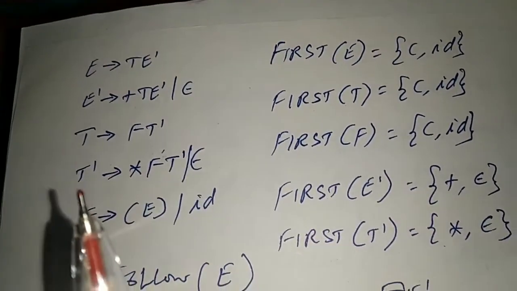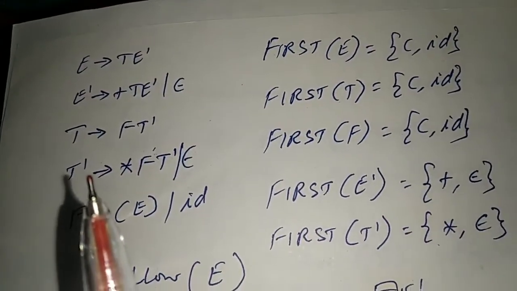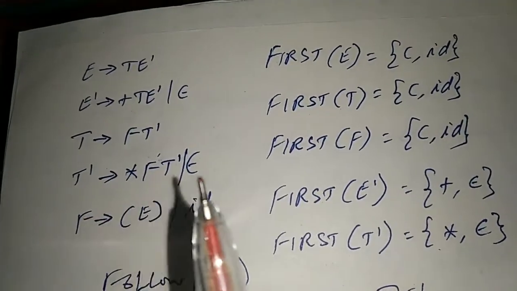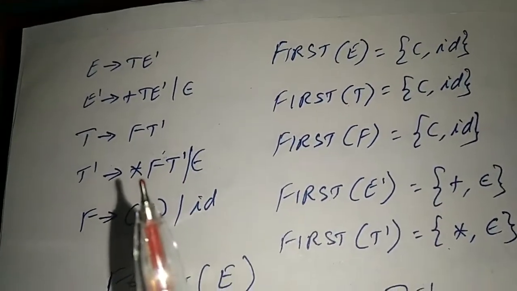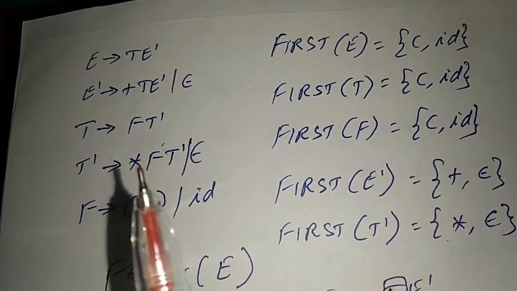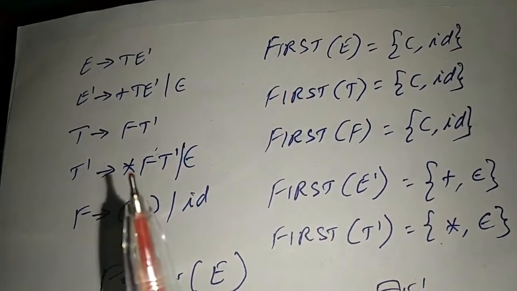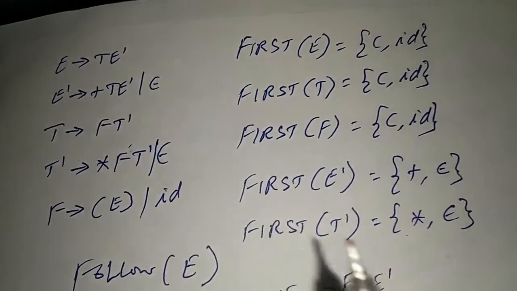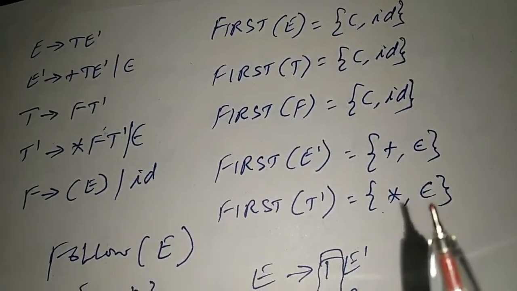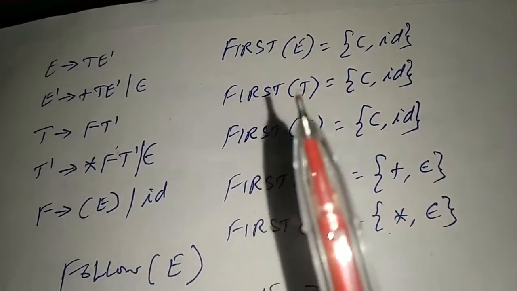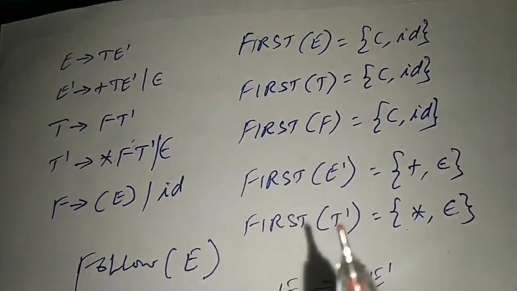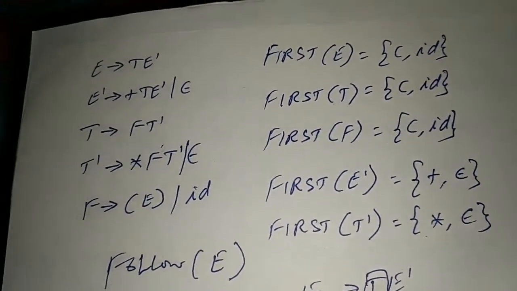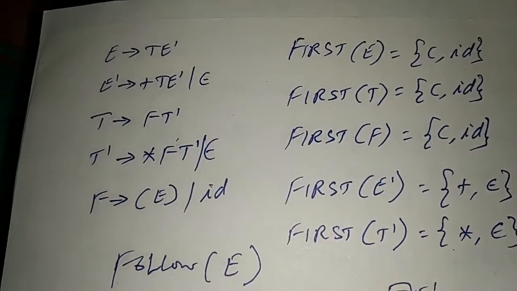Then we'll consider first of T dash. T dash, we have this production. Again directly we can apply the first rule. So we can add star as well as epsilon to first of T dash. So totally we got the first of E, T, F, E dash and T dash. So this is how we have to find first set.